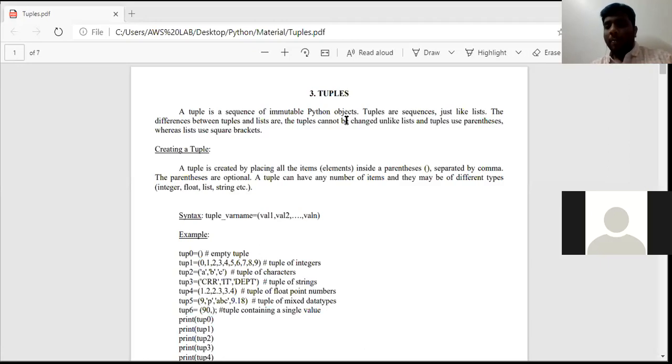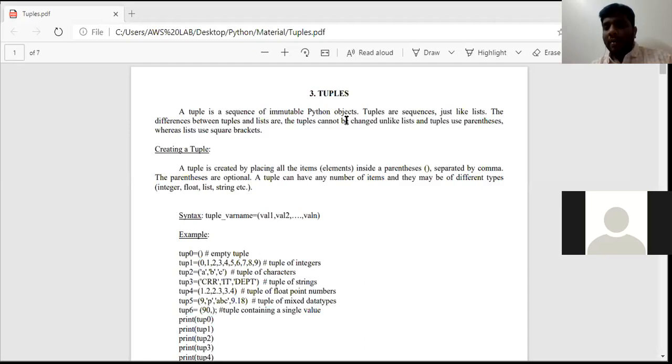So the three main points about tuples are: first, a tuple is also a versatile data type in the Python programming language. Second is the definition: if a group of elements are separated by commas and placed in parentheses, that is called a tuple. Third, tuples are immutable.